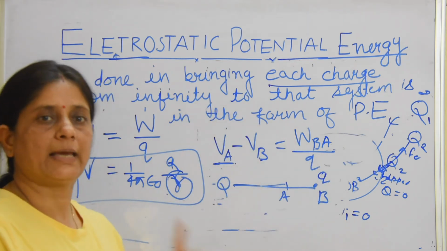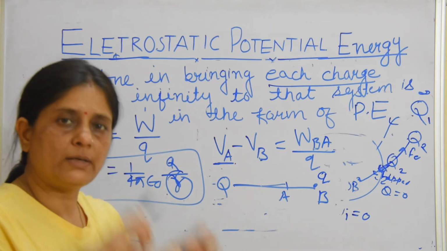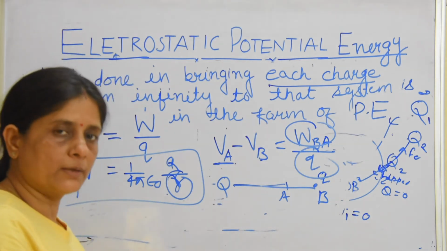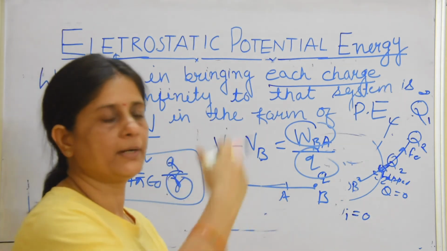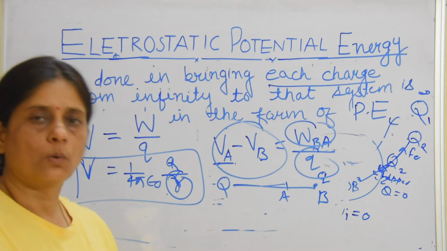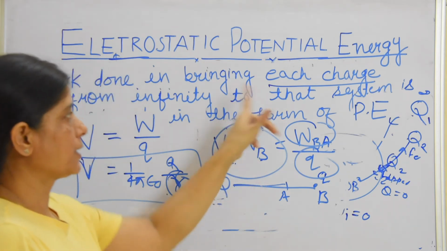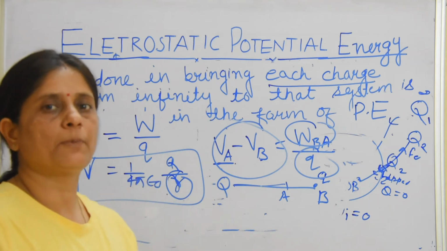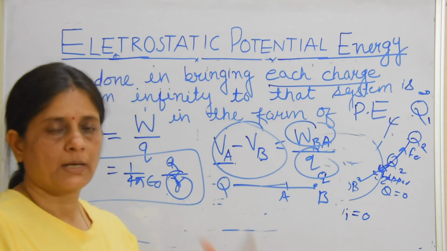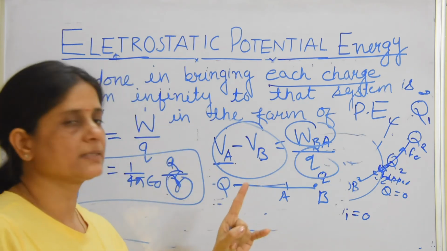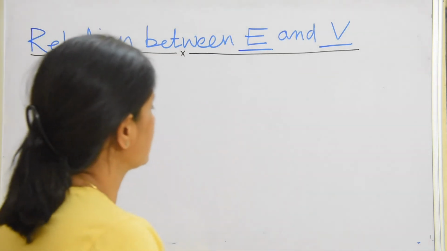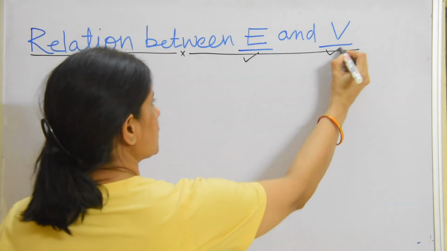Now come to the potential energy. Potential energy is nothing but only work done. If I talk about work done per unit charge, it is called potential. If I say work done per unit charge in bringing a particle from one point to another point, it becomes potential difference. And potential energy is work done. Only work done will be stored in the form of potential energy. And when we talk about potential energy, it will always be potential energy of a system of charges. If there is only one charge in the system, then potential energy would be 0.